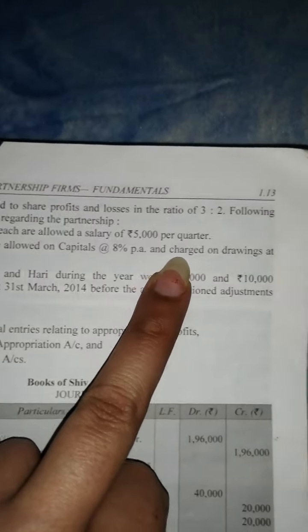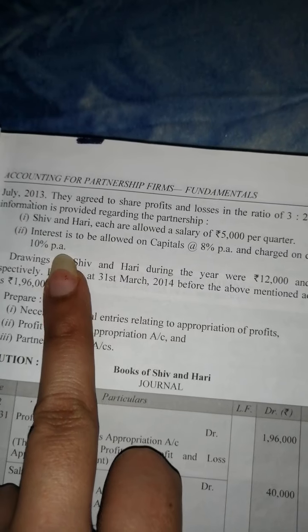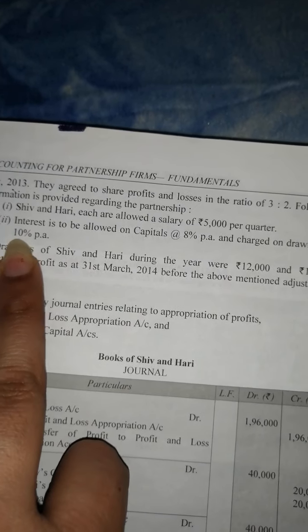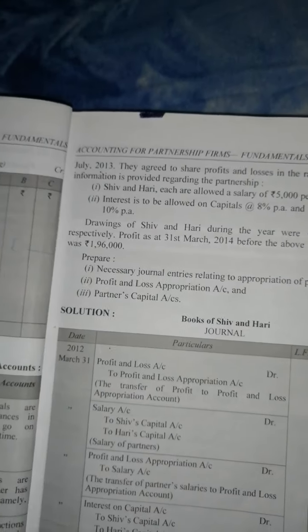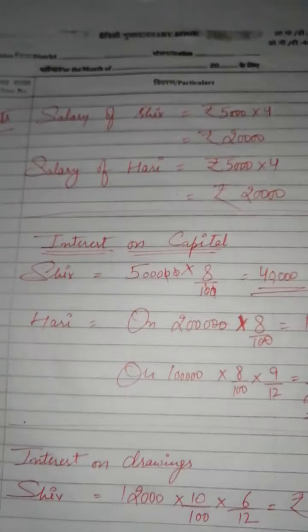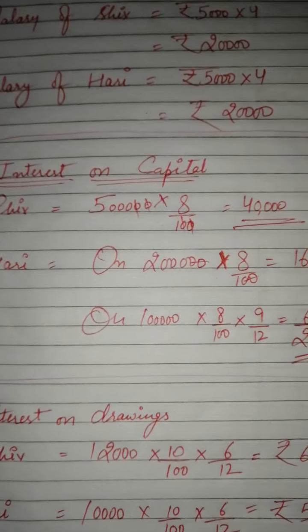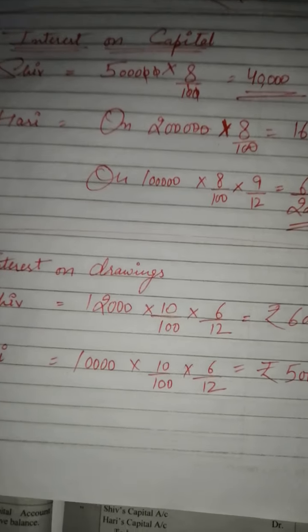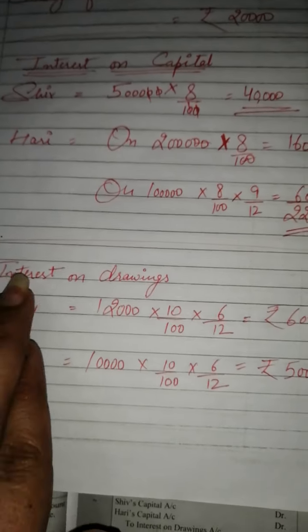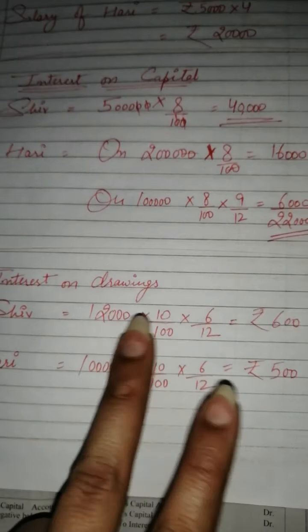Now we are given that interest is charged on drawings at the rate of 10% per annum. 10% per annum है ना? So what will we do? We are not given the time when they had withdrawn their amount. So we will give the interest on drawing according to 6 months.